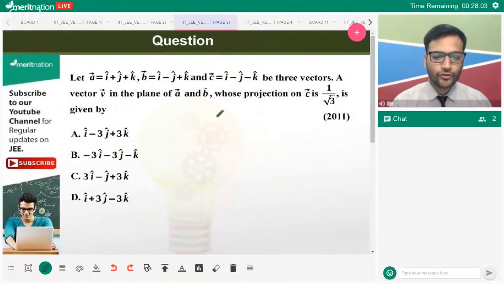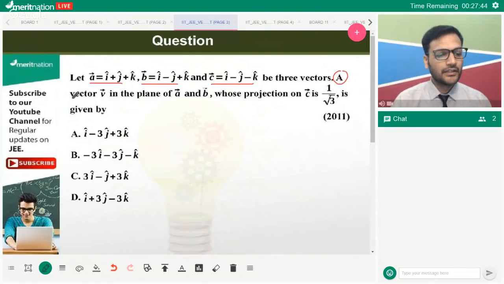This is a question on projection. We have done the basic concept of projection, which is a very simple thing. Projection of A on B is A dot B cap. So over here, A, B, and C are the three vectors given to us.